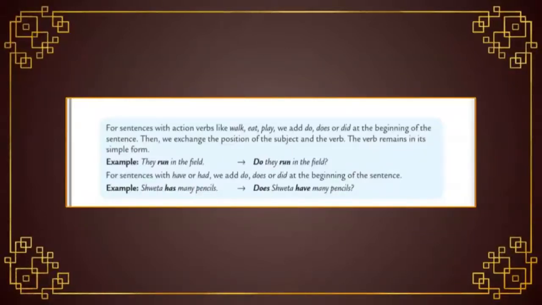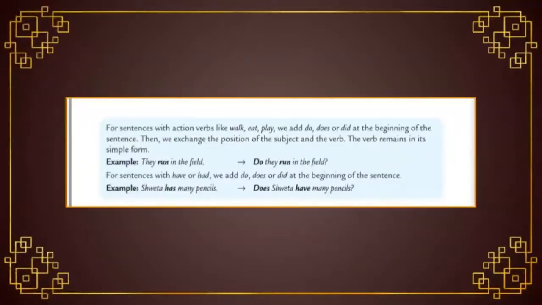They run in the field. This sentence is in its simple form. Run is the verb, the action verb. As I said, do or does for simple present form, so we have to add either do or does. When we are using a third person as subject, we have to add does. When the subject is first person or second person, we should add do.